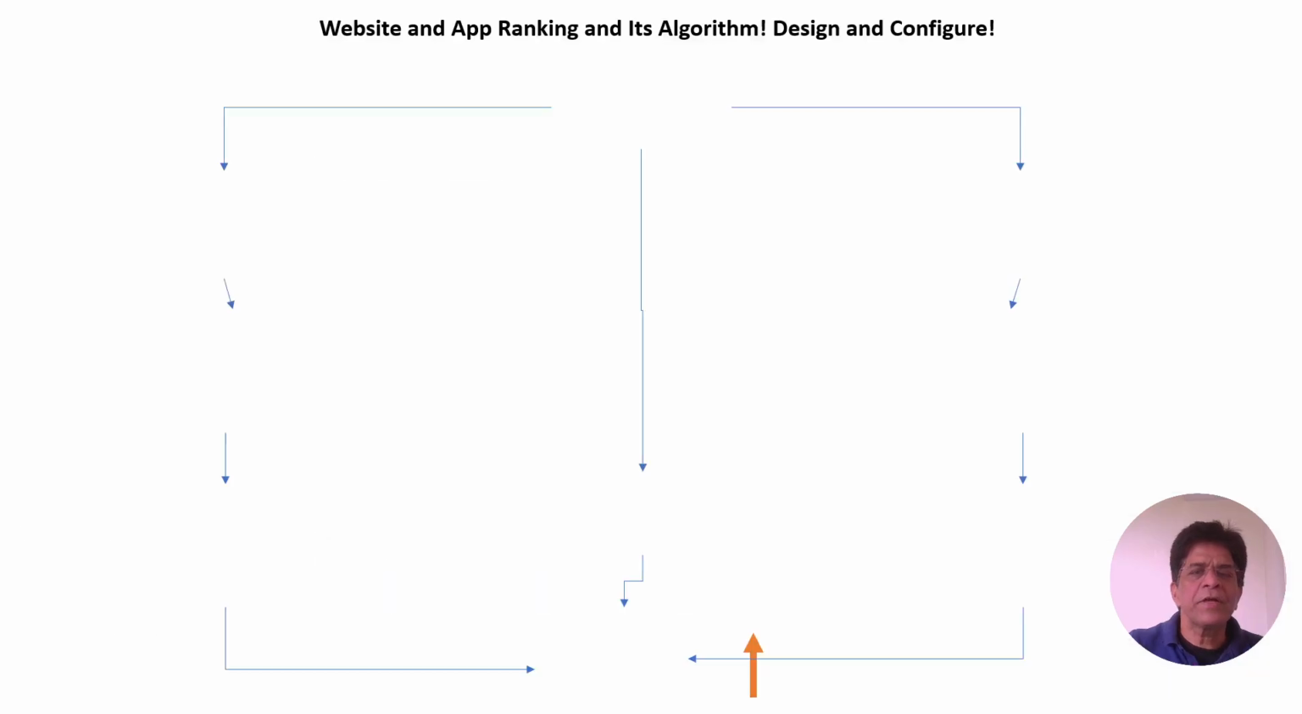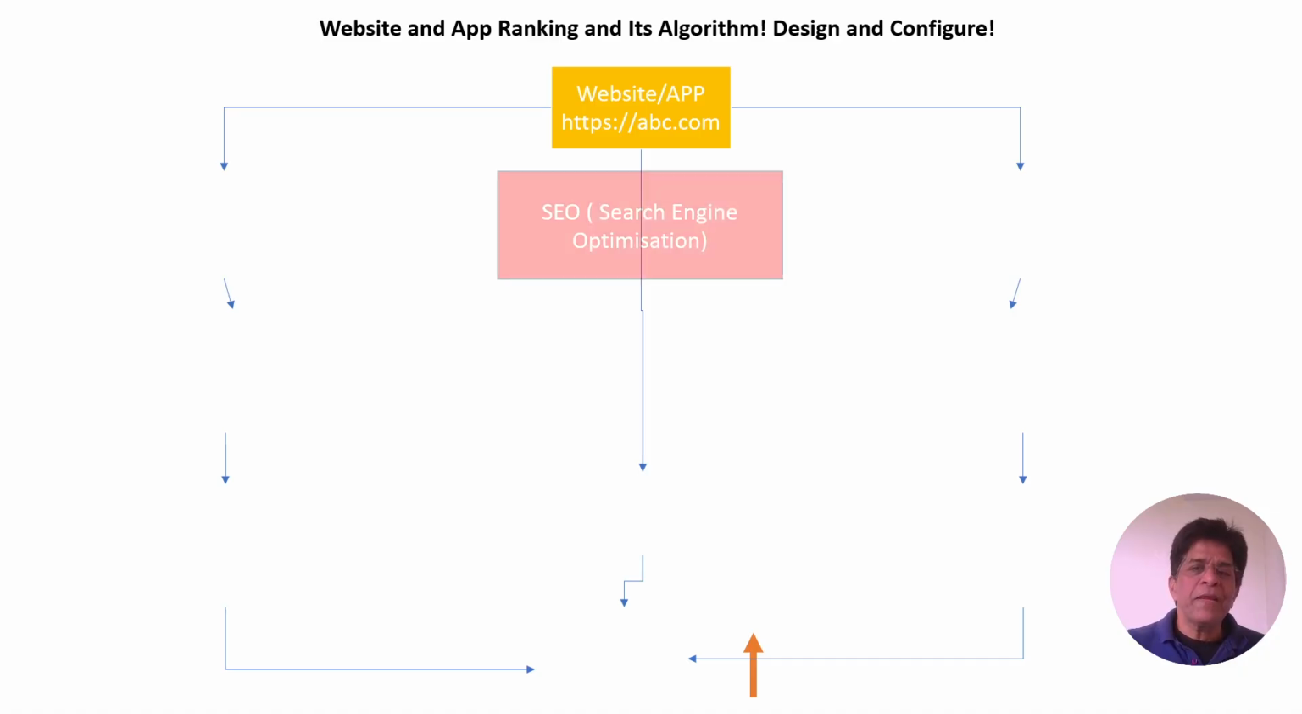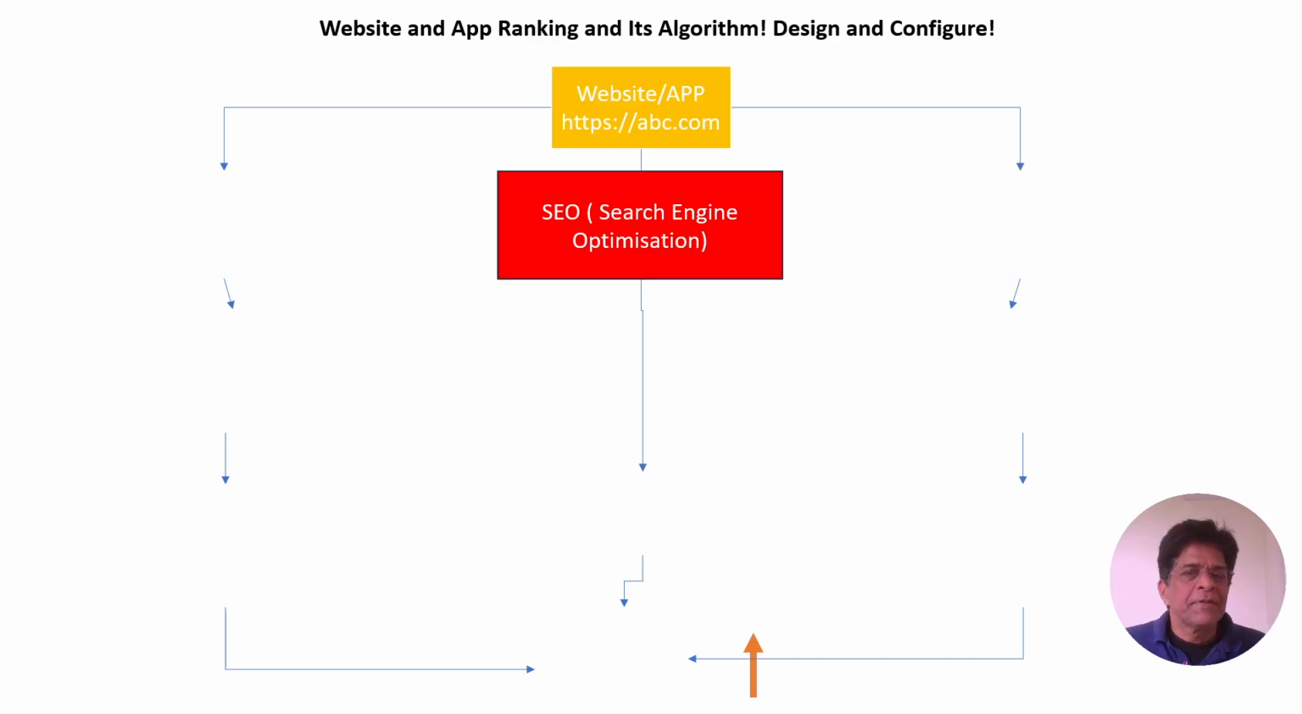What is the next thing that we need to consider here? What do we have to do so that our website or app will be promoted in a natural way? Once the website or the app is ready, then we have to consider some kind of design and some kind of configuration on it. The main configuration of the website is SEO, search engine optimization.